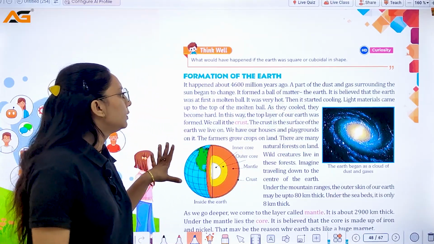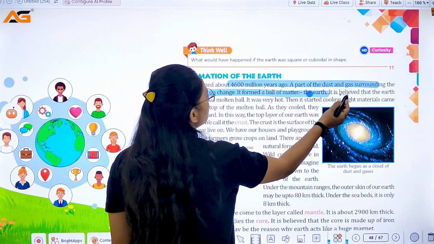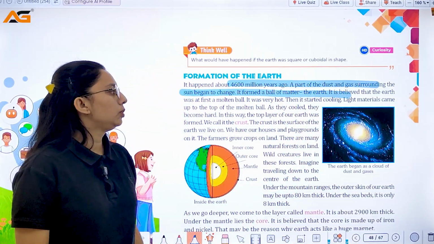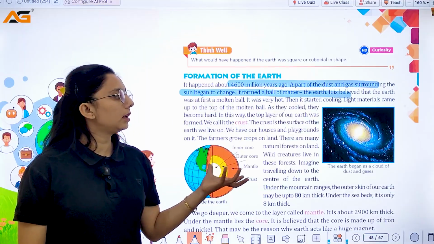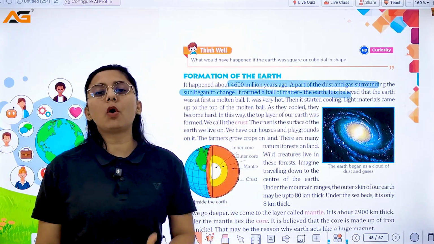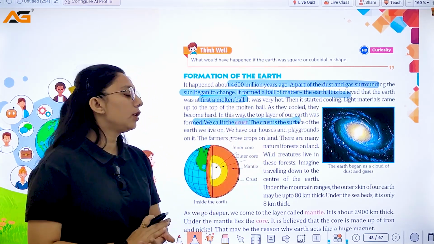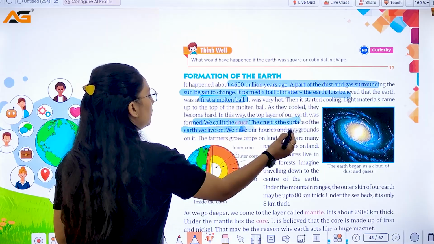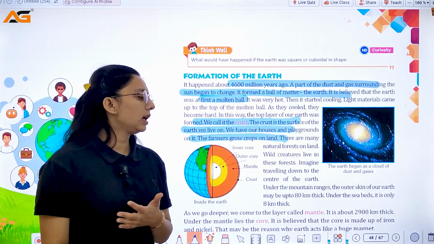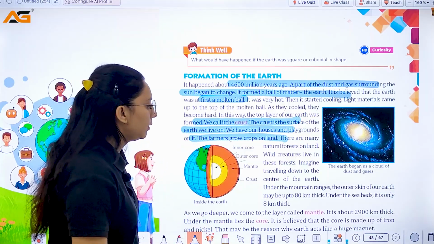Then we have the formation of the earth. It happened about 4,600 million years ago. A part of the gas surrounding the sun began to change, and it formed the ball of matter that is the earth. And it is believed that the earth was at first a molten ball, right? And we call it the crust, which is the top layer of the earth. It is the surface of the earth we live on. We have houses, playgrounds, all this. Natural forests on land, wild creatures all live here.